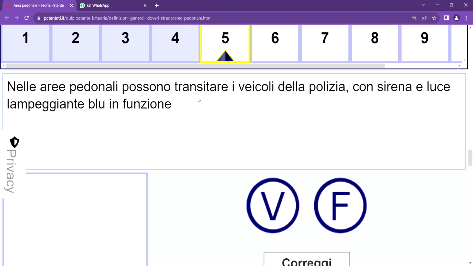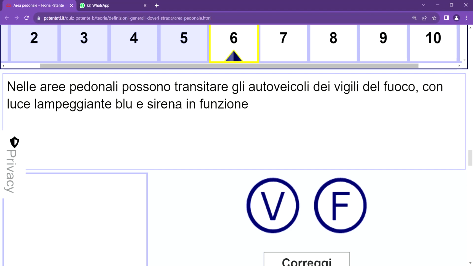Number five, it says nella area pedonale possono transitare veicoli della polizia con sirena e luce lampeggiante blu in funzione. Vero or falso? È vero, because it's saying that in area pedonale, vehicles for police are permitted to transit, and the answer is vero, because police can access this particular zone.